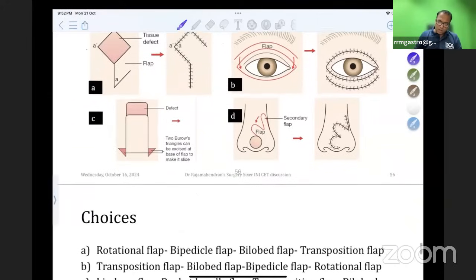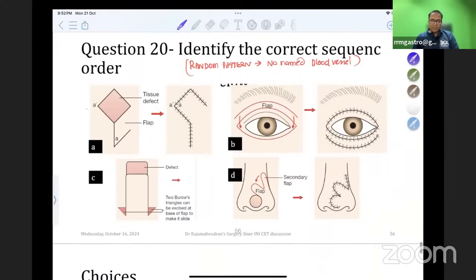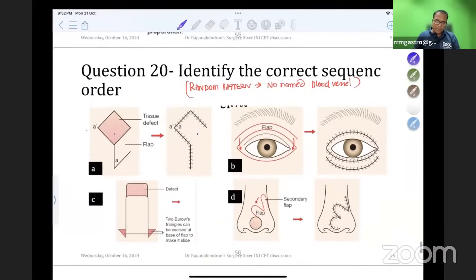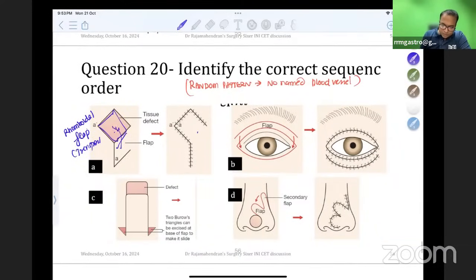First flap, this is a rectangular transposition flap. So this is a transposition flap, a rectangular transposition flap called a rhomboidal flap. Rhomboidal flap is a type of transposition. There is a defect in this place, like in a pilonidal sinus, and I have shifted this to this place. Can you see? This is a rhomboidal flap. It's a transposition flap. And B is a bipedicle flap.